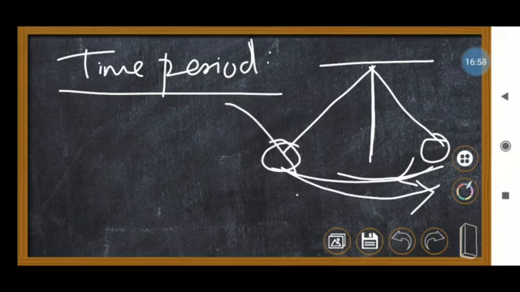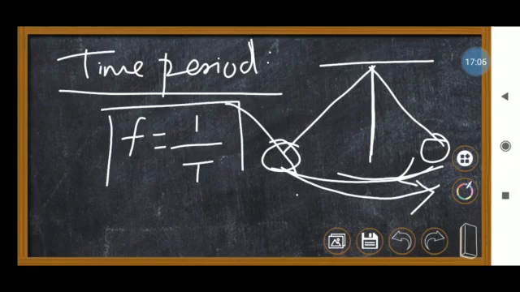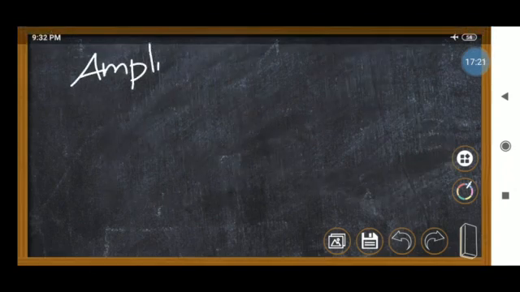Okay, the relation between frequency and time period is frequency equals 1 by T. So remember that frequency is equal to 1 by T. Capital T represents time period, small f represents frequency. Okay, anyway, now coming to amplitude.